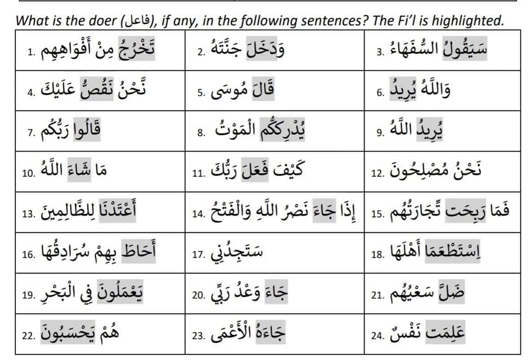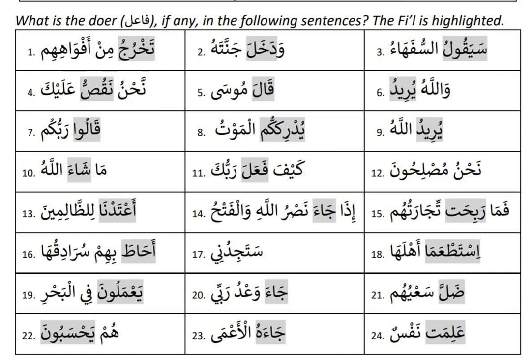Number six, yuridu. Yuridu is huwa yuridu. So huwa yuridu means there is a possibility of an outside doer. There is a word Allahu, and it is rafa as well. But the problem is it is before the yuridu. So for something to be an outside doer, it has to be after the fi'l, not before the fi'l. So huwa yuridu, there is no outside doer after the fi'l. So who's doing that is huwa. You cannot say Allahu because it is before the fi'l. So an outside doer has to be after the fi'l and rafa. These are the conditions.